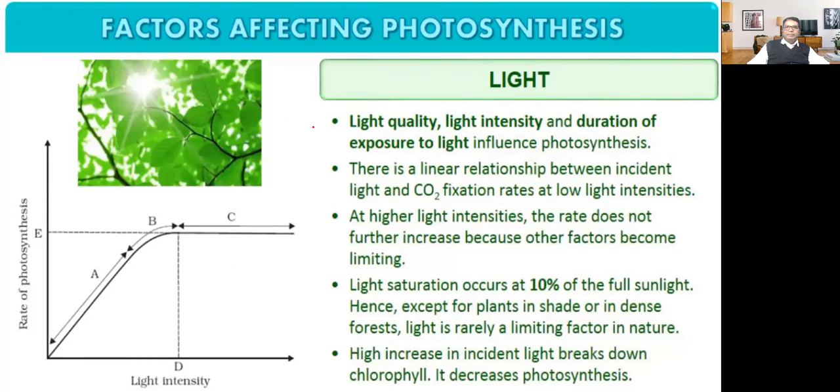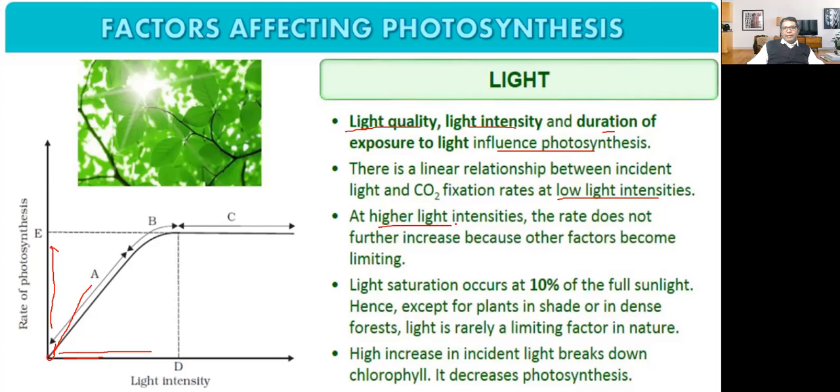Now light as a limiting factor. Light quality, light intensity, and duration of exposure to light influence photosynthesis. There is a linear relationship between incident light and carbon dioxide fixation at low intensity of light. If the intensity of light is less, the rate is less. You increase the intensity of light, there will be an increase in the rate of photosynthesis. There is a linear relation from point 0 to A, and then